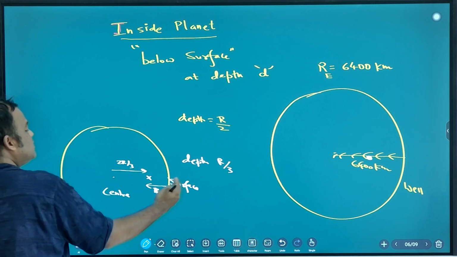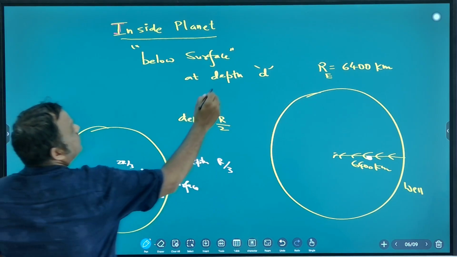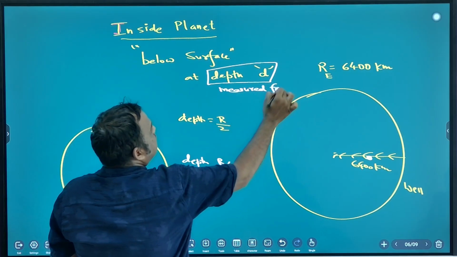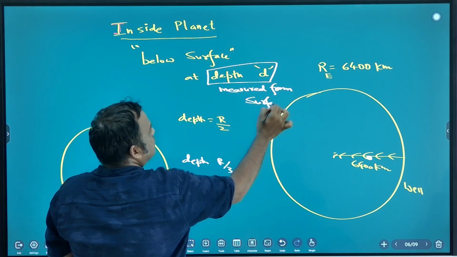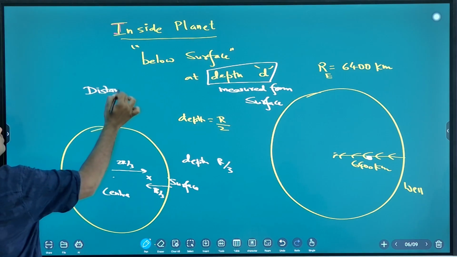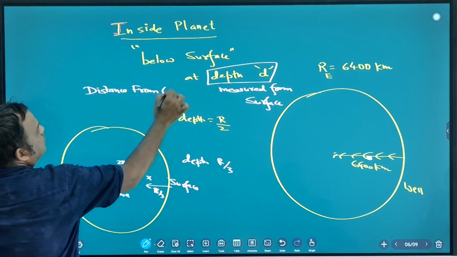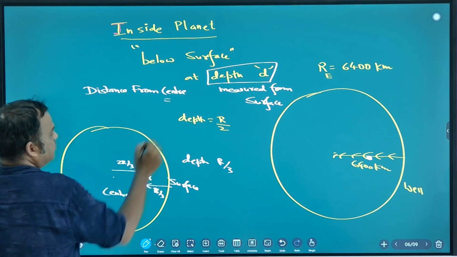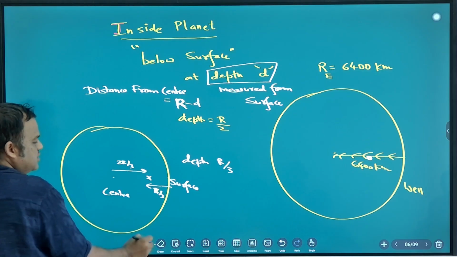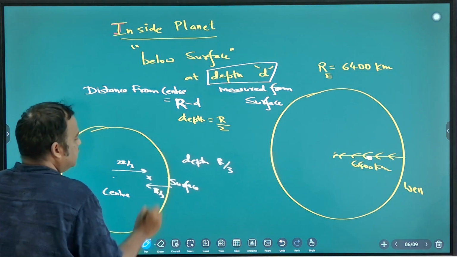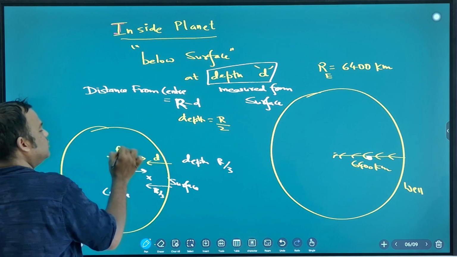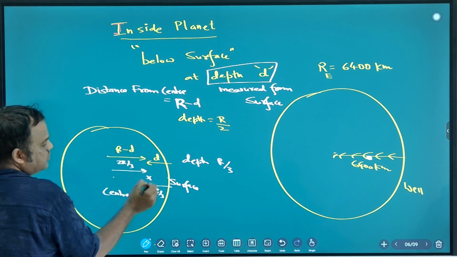So depth is measured from surface. So what is the distance from center? Distance from center will be r minus d. Depth is d. So what is distance from center? R minus d. So this is the point I am talking about.